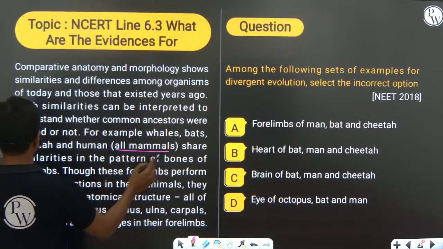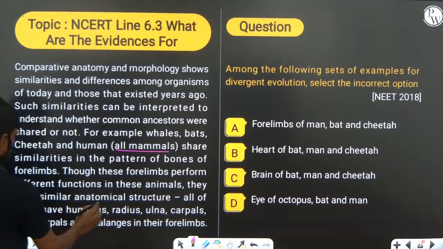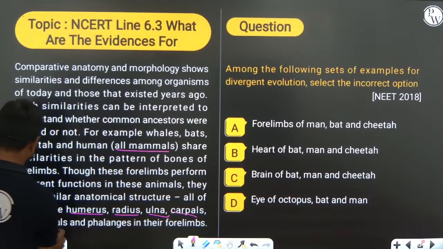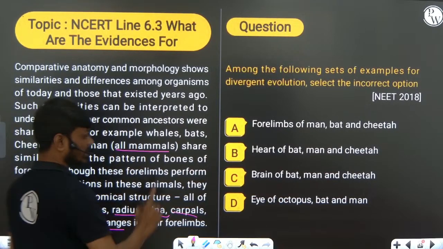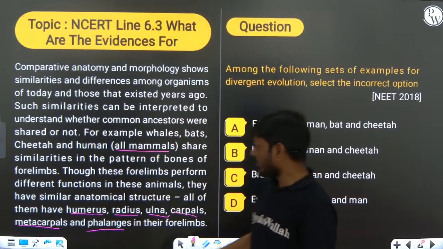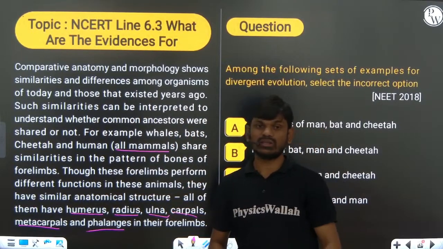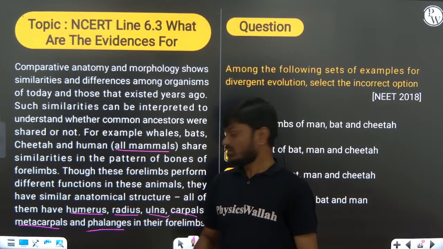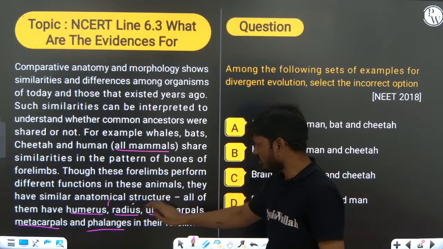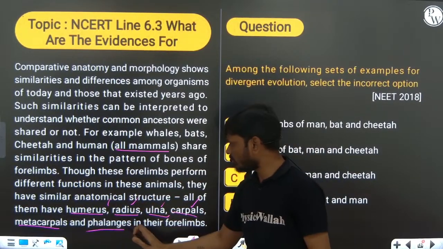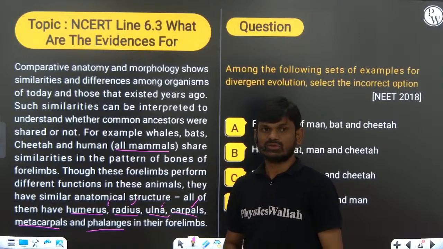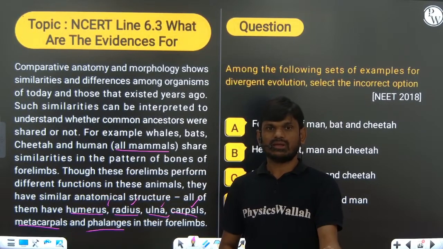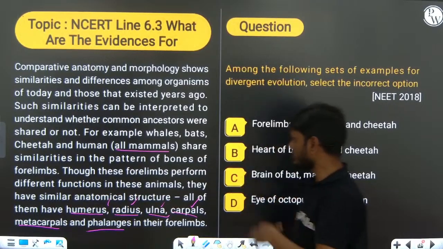In mammals, the arrangement of the bones, like you can see: humerus, radius, ulna, carpals, metacarpals, and phalanges in the forelimbs. Sometimes they will ask you about the arrangement of the bones in the forelimbs of mammals. So the arrangement of these bones is similar, the origin is similar and the structures are similar, but the function is different.